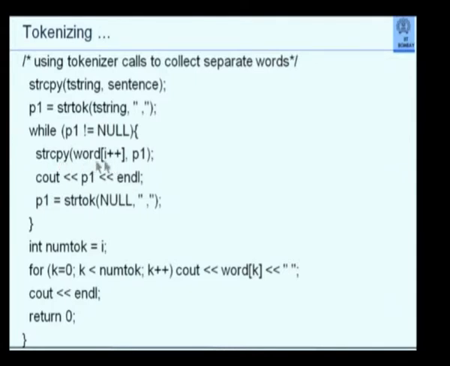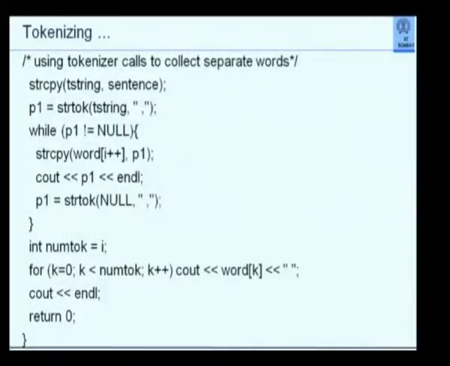So this strcpy permits me to copy a string pointed to by p1 to a string pointed to by this. Notice that in a two-dimensional array of characters, when I give only the value of the row number, that happens to be the pointer to that entire word in the second dimension. So by giving that, I will be able to extract it. This one simply prints all the words in a sentence delimited by anything.